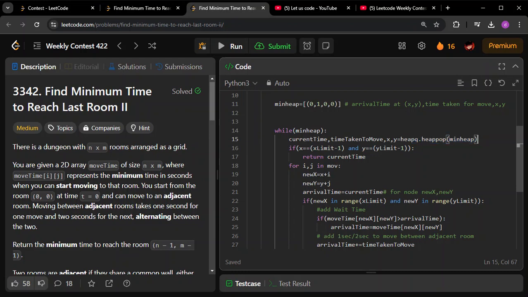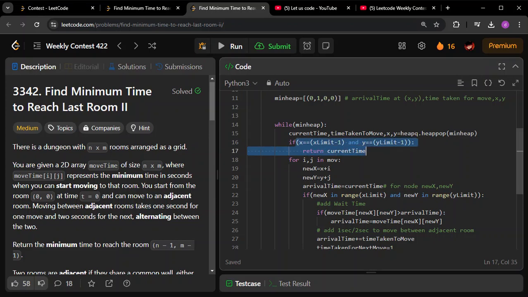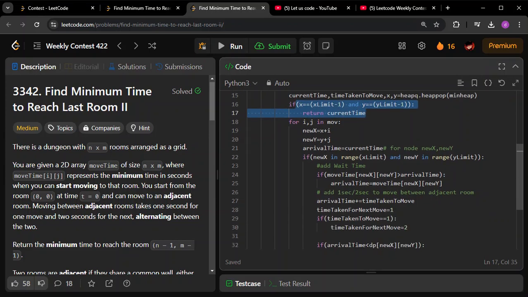Once I'm popping this particular node out, I am capturing the things here. For example, these two will be x and y, this is going to be the current time, and this particular value is going to be the time taken for the next move. These things all remain the same, as I've said in the previous question as well.